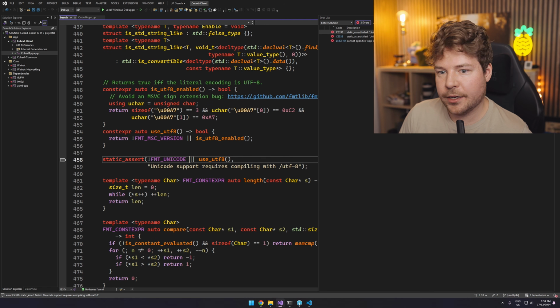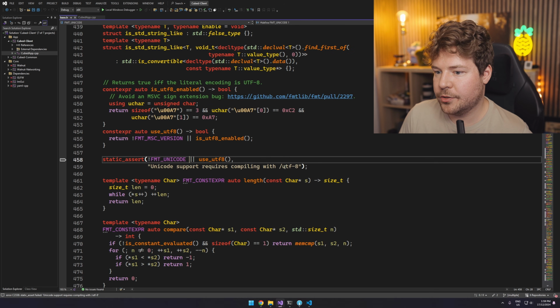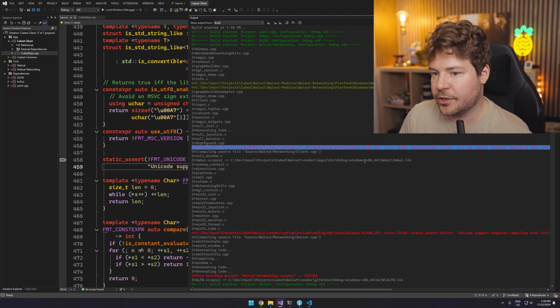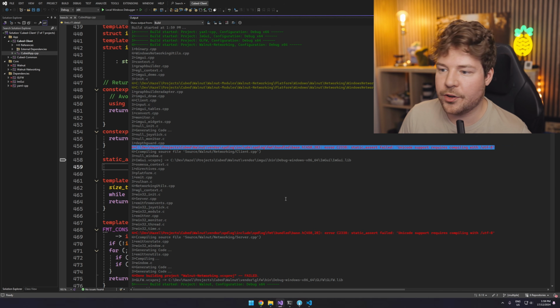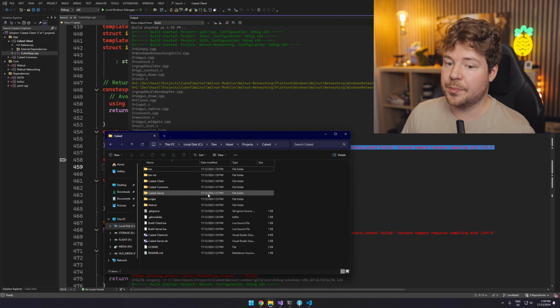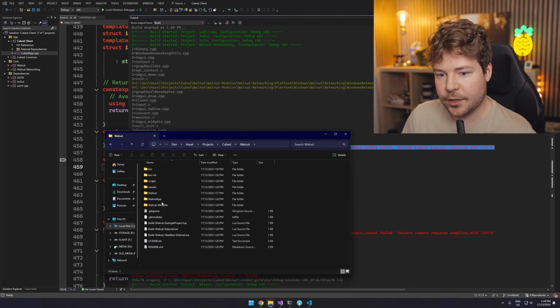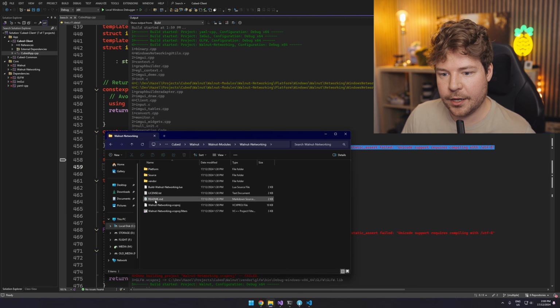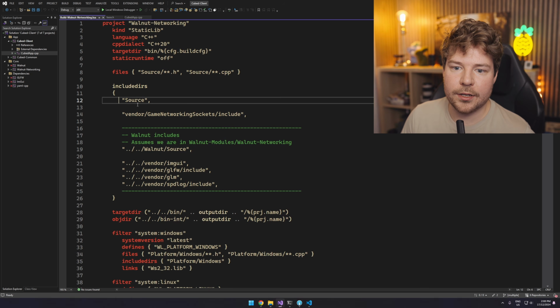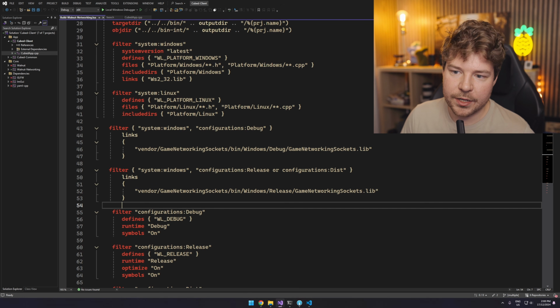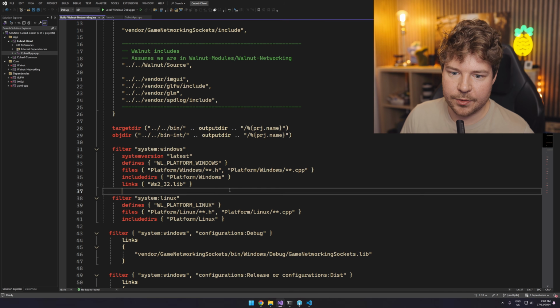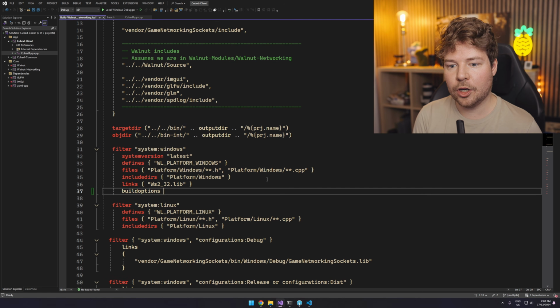So Walnut networking is upset because we need to compile using UTF-8, just because of the latest version of spdlog, or whatever version we updated to. So it's coming from here. That's something I'll probably have to push to Walnut networking. If we go into Walnut modules, Walnut networking, and then build, we just need to make sure that on Windows, so system Windows, we have build options and then /utf-8.